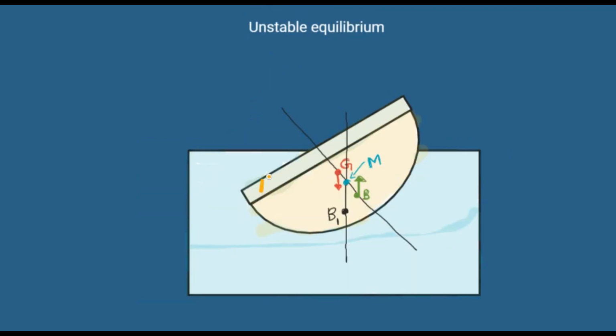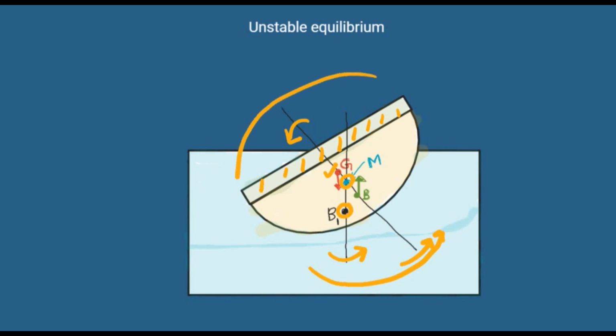In case the floating body has a heavy top and lighter base, then during an anti-clockwise tilt, the metacenter slips between the center of gravity of the floating body and the new center of buoyancy. At this state, the forces due to the buoyant force and the weight of the body also work in an anti-clockwise direction, overall making the ship tilt down in water. This state is called the unstable equilibrium state.